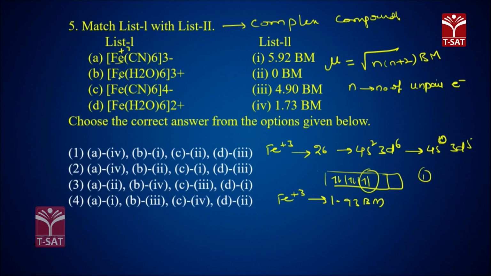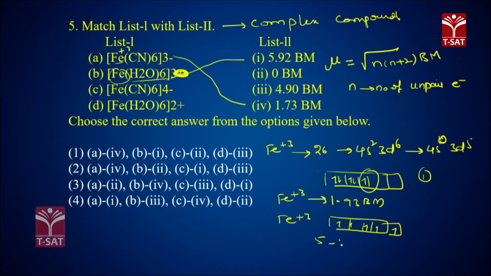Here it is Fe plus 3 again, with H2O. Here in B, the oxidation state of Fe will be how much? Fe plus 3 with 5 unpaired electrons. So 5 unpaired electrons means 1, 2, 3, 4, 5, not paired. H2O is a weak field ligand. Weak field ligand means not paired. 5 unpaired electrons means 5.92 Bohr magnetons. So B is 5.92.